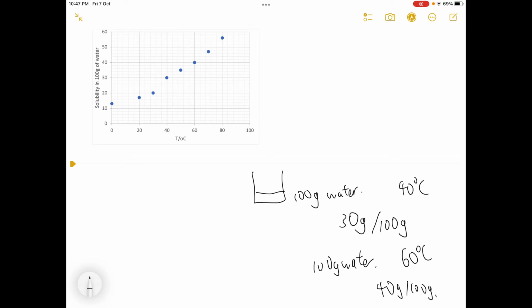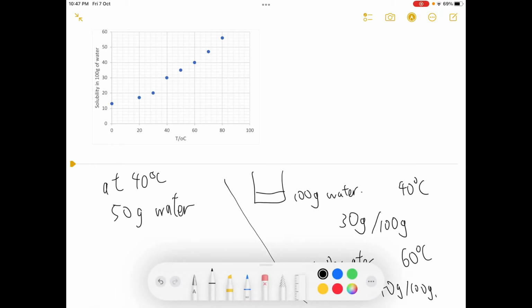越高溫嘅，越多嘅 copper sulfate 咧，可以溶喺同樣 amount 嘅 solvent 入邊啦。咁呢個就第一樣睇到嘅嘢啦喎。Now let's say I give you a condition of 40 degrees Celsius, and you have 50 grams of water. This time, how many grams of copper sulfate can dissolve? If you refer to this chart, under 40 degrees Celsius, with 100 grams of water, maximally it can dissolve 30 grams of copper sulfate.